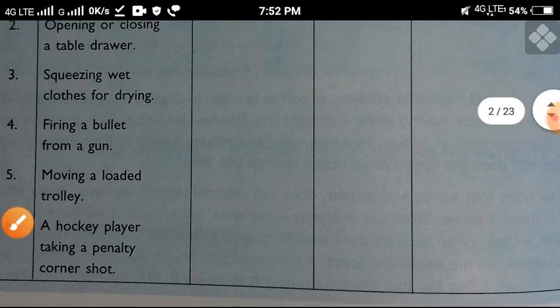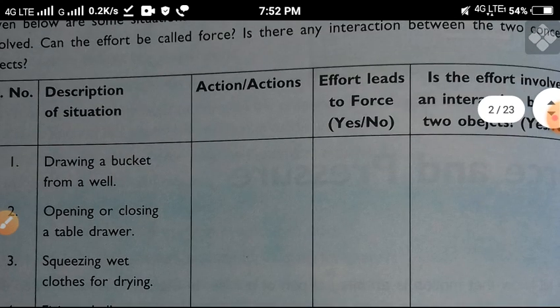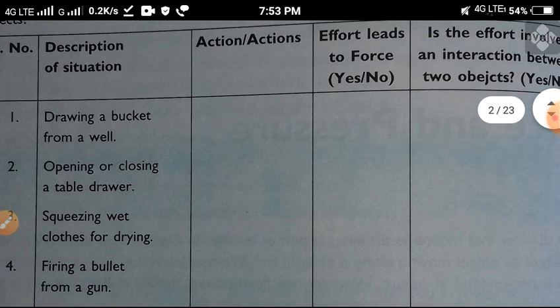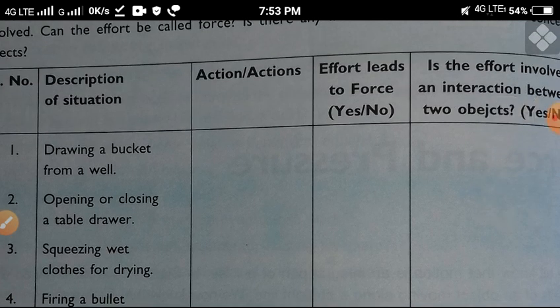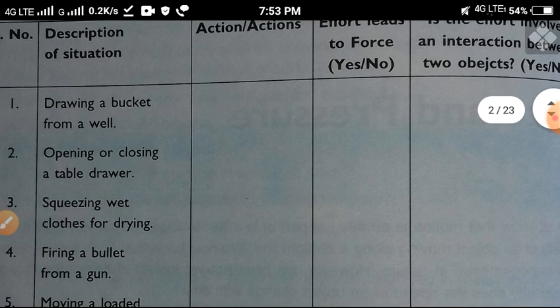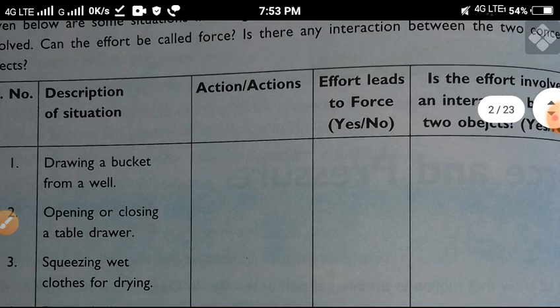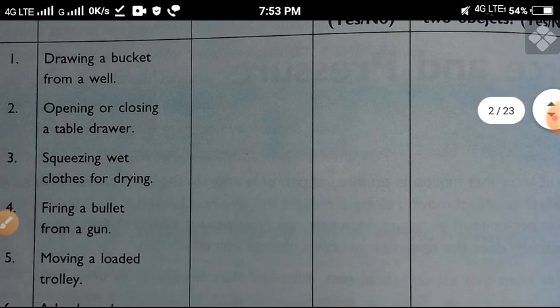You have to understand and fill. Okay, no problem. You have to read all this, the description of the situation, and you can easily fill this.